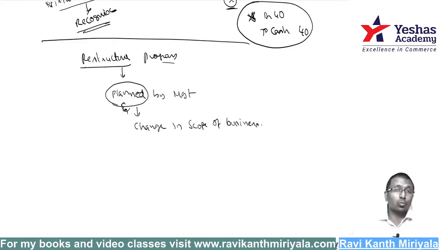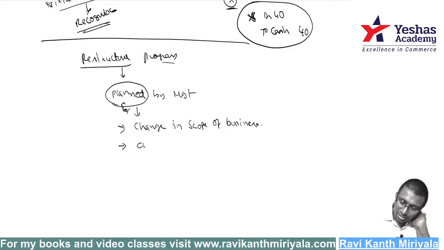Scope of business means I was doing something, say for example selling 4 products, and now I am starting a new business, introducing a new product. Yes, it is a restructure, because of my plan there is a change in the structure, or a change in the manner in which business was conducted.